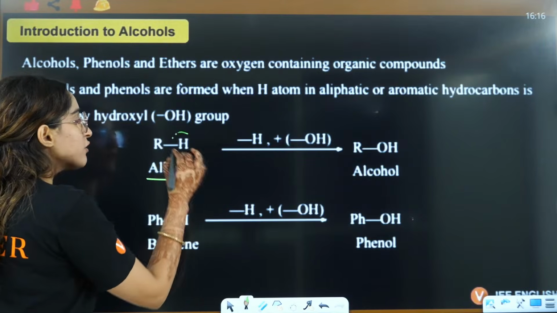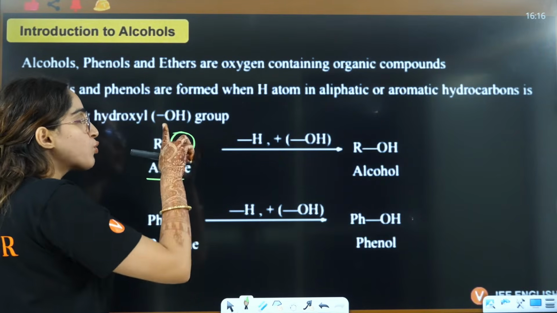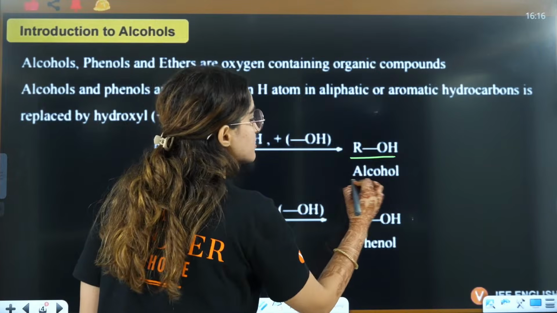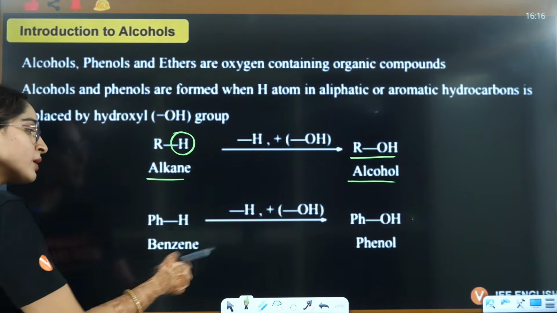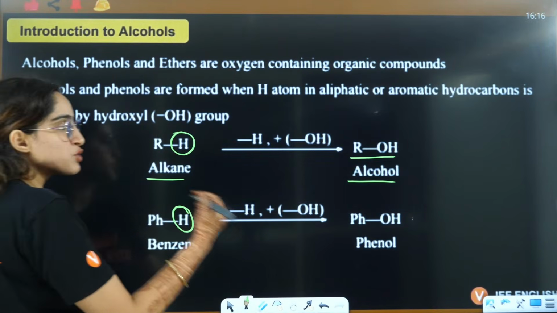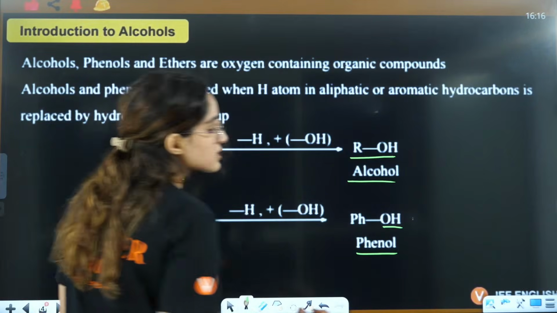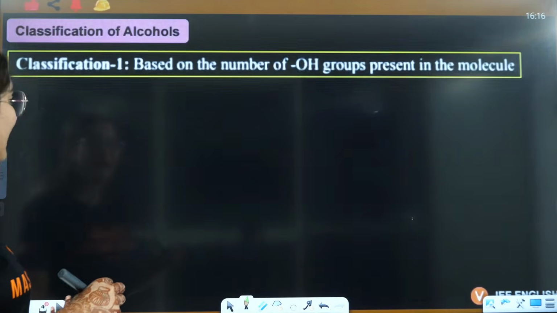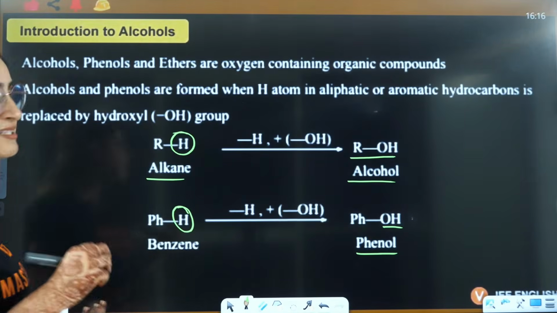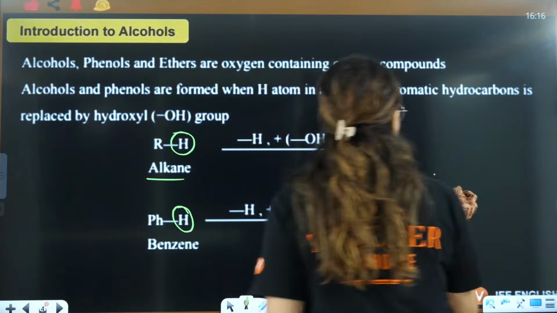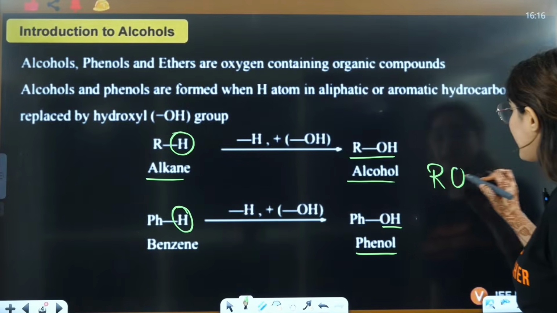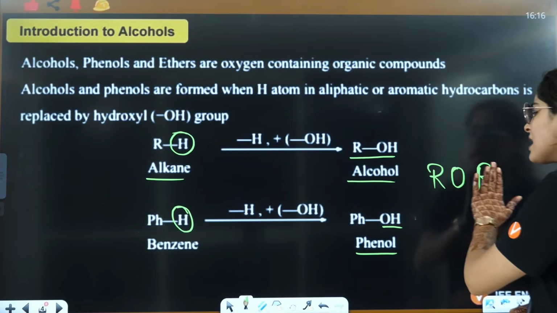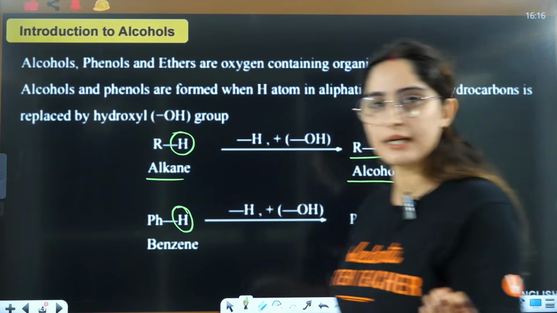Alcohol is when from the alkane you substitute one hydrogen with OH. When from the benzene one hydrogen is substituted with the OH, that is called phenol. And when we talk about ether, that is ROR, that we are going to talk about in the third lecture.